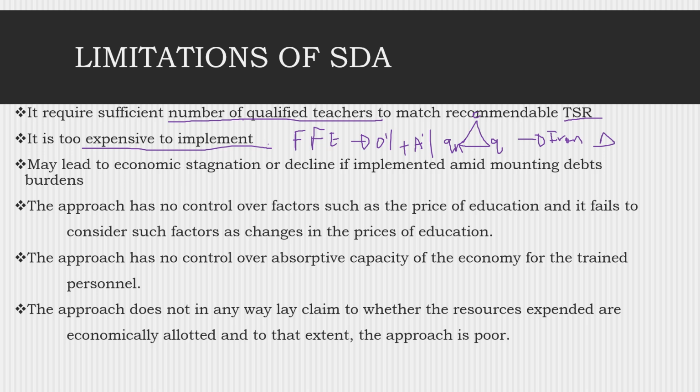So sometimes because of the too high cost involved in implementing the social demand approach, many states do not match it 100%. Okay, but also it may lead to economic stagnation or a decline of employment amid mounting debts or burdens. Stagnation because we also need to invest in economic development.